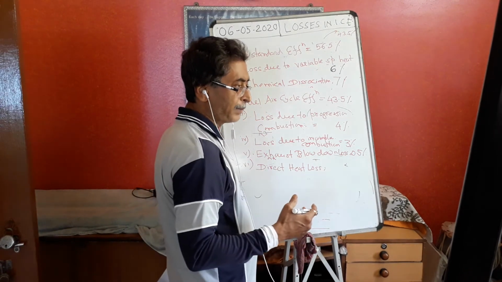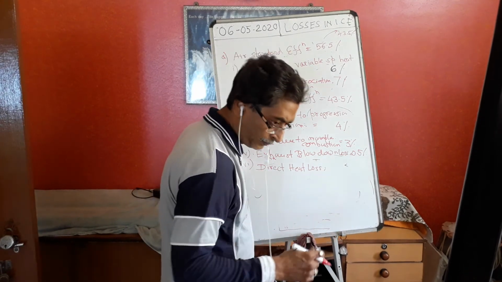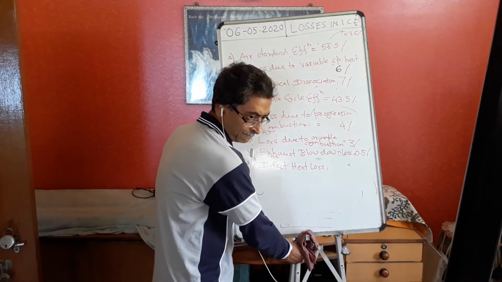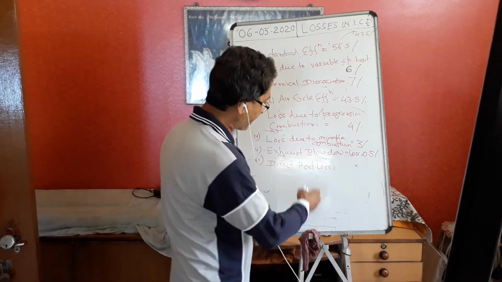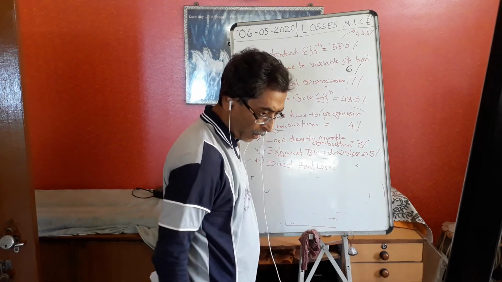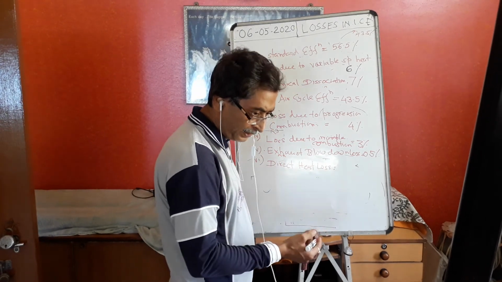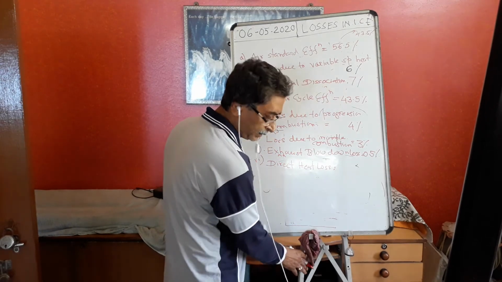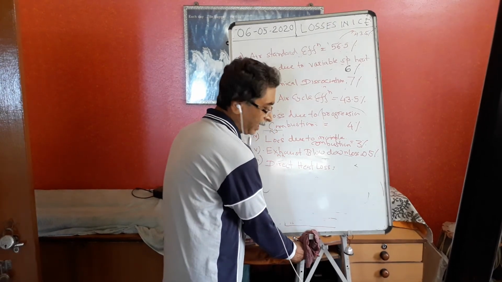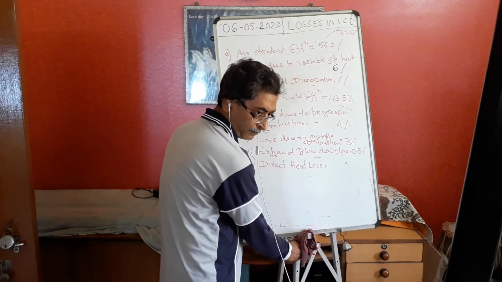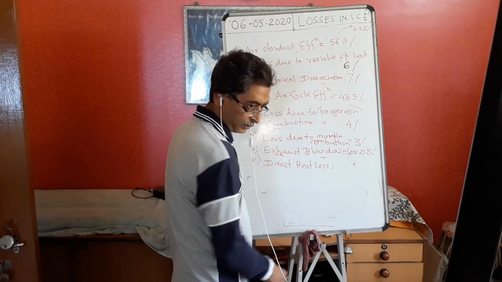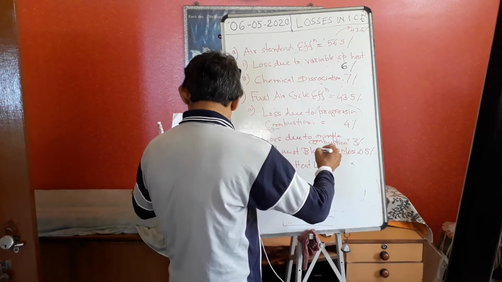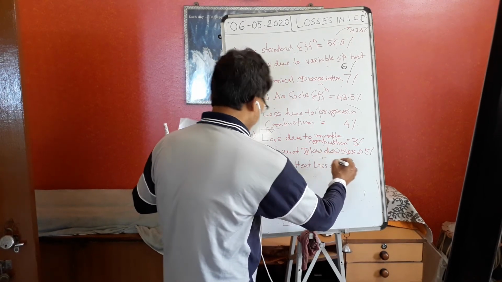In this loss, some amount of energy is transmitted to the lubricating oil, piston, cylinder, raising their temperature. As a result, we are losing some amount of energy. Let us take that loss as 4%.